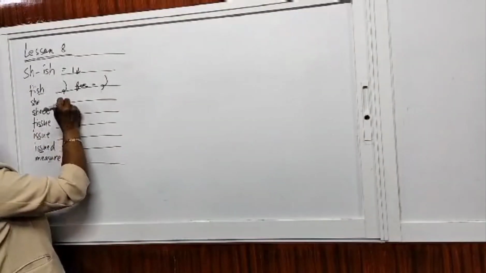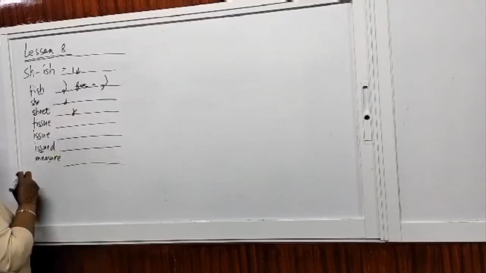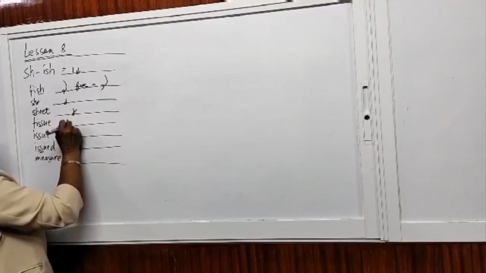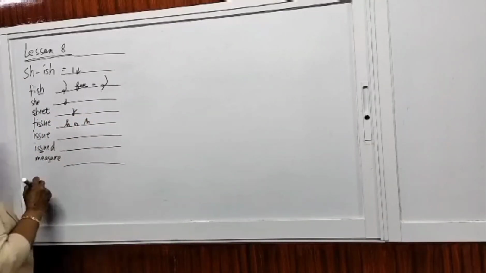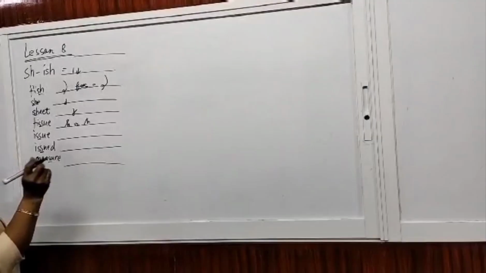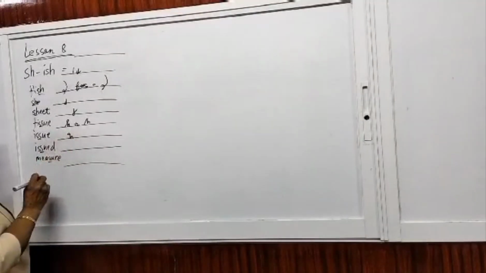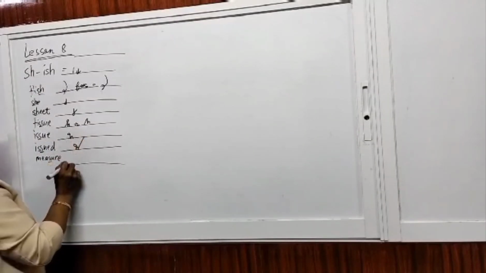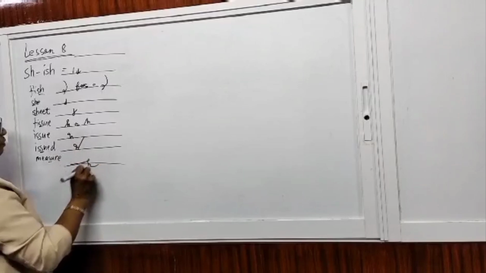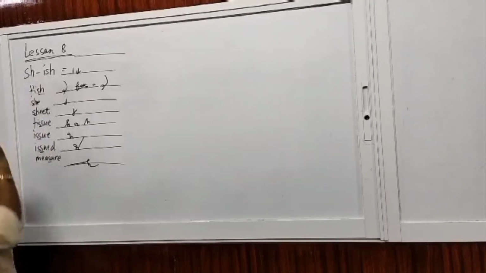You have ish, E for sheep. Ish, E, T for sheep. T, E, ish, U for tissue. Although you can write tissue this way, very clear, that is accepted for as long as you can read your outline. Then we have E, ish, U, that's issue. E, ish, U, D for issue. M, E, ish, U, R for measure. There, the sound of SH pronounced as ish.